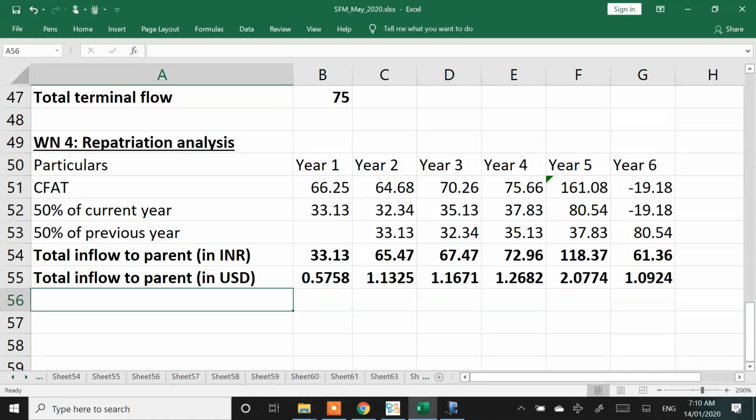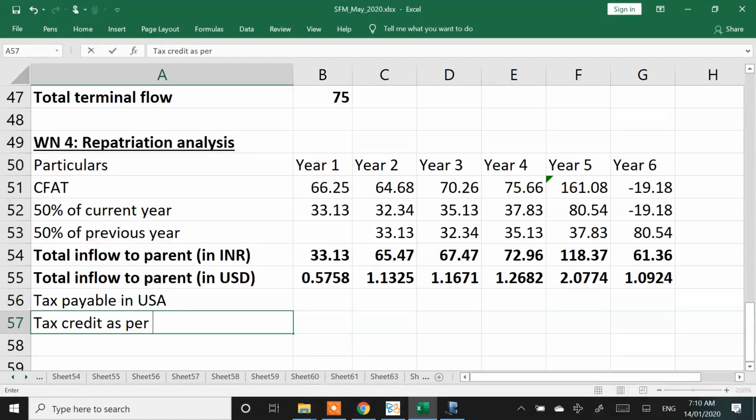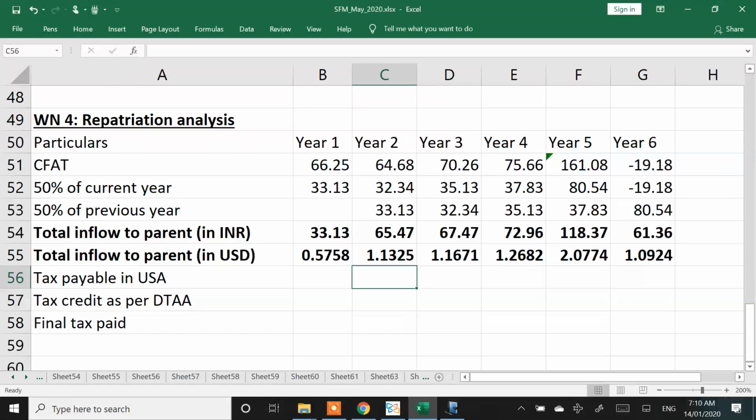Okay, now I want you to listen for some time. Let me just complete the final calculation, then you can copy it. Listen. Tax payable in US, tax credit as per DTAA, and final tax paid. In US, I'll have to pay tax at what rate? 35% on the previous year profit.